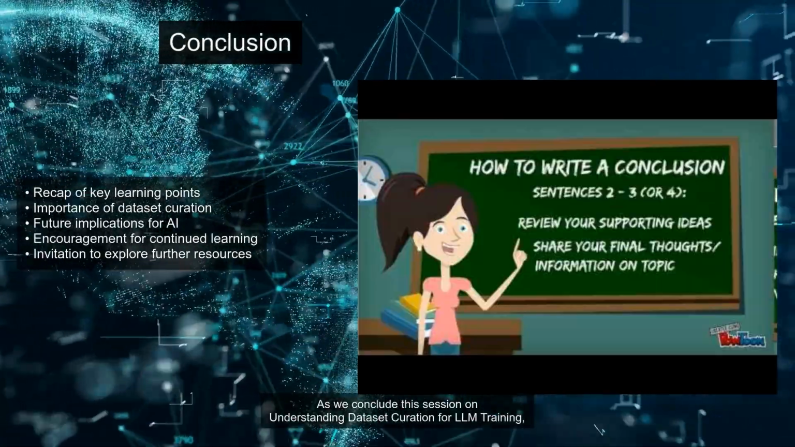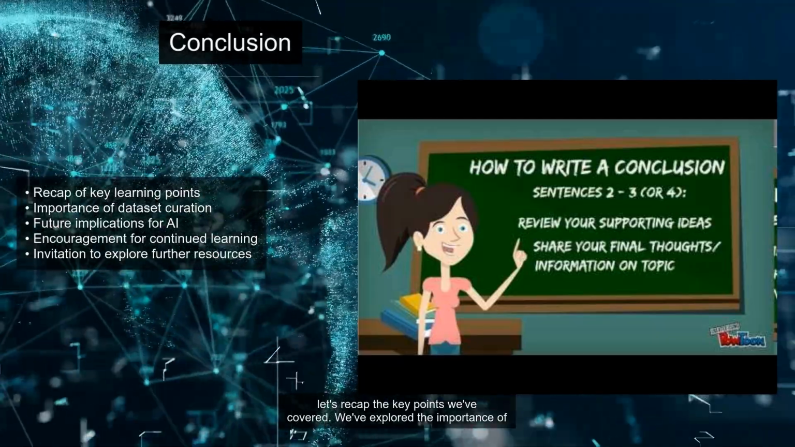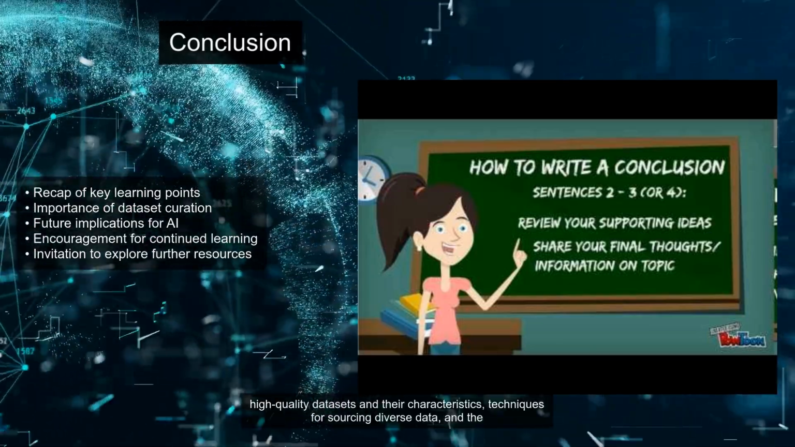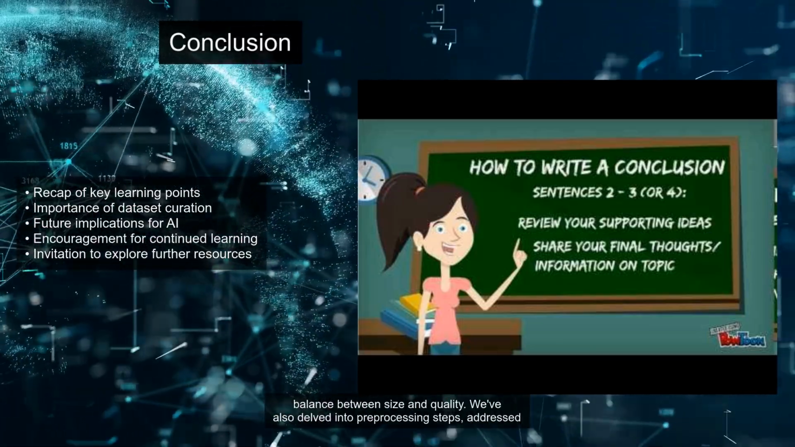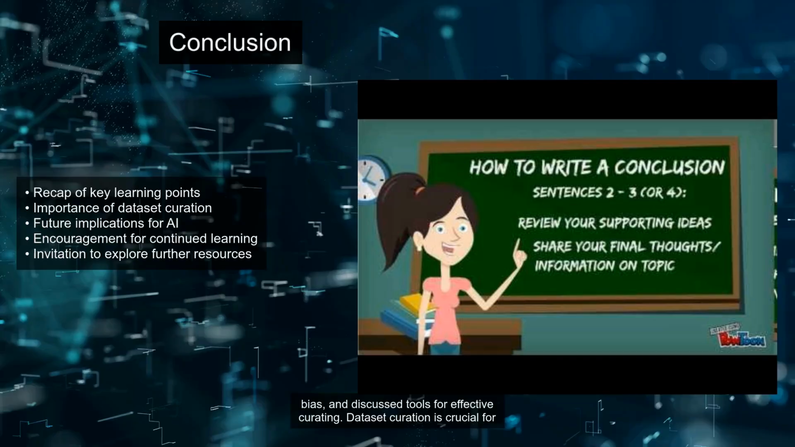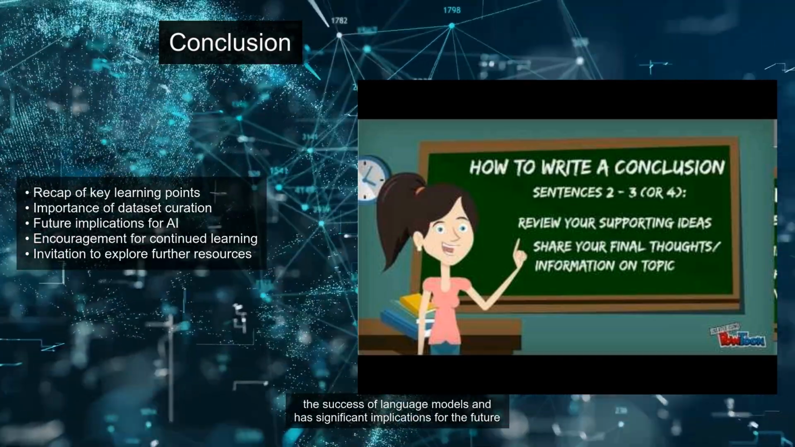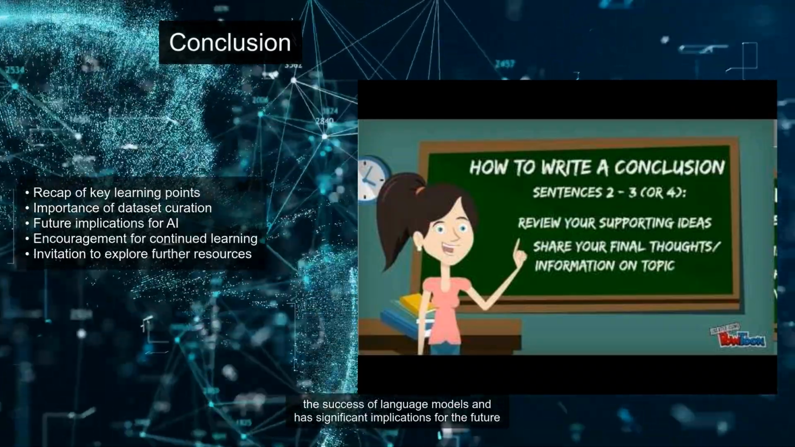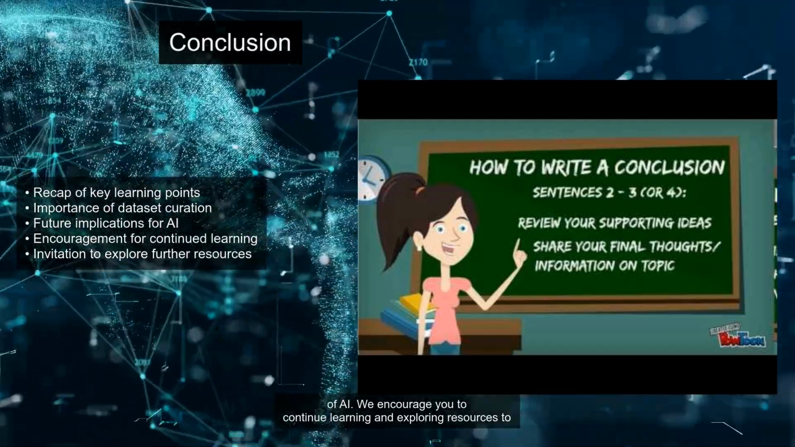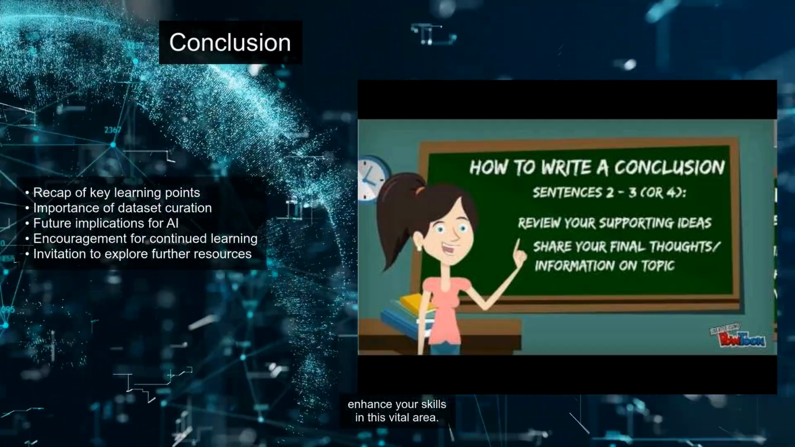As we conclude this session on understanding dataset curation for LLM training, let's recap the key points we've covered. We've explored the importance of high-quality datasets and their characteristics, techniques for sourcing diverse data, and the balance between size and quality. We've also delved into pre-processing steps, addressed bias, and discussed tools for effective curating. Dataset curation is crucial for the success of language models and has significant implications for the future of AI. We encourage you to continue learning and exploring resources to enhance your skills in this vital area.